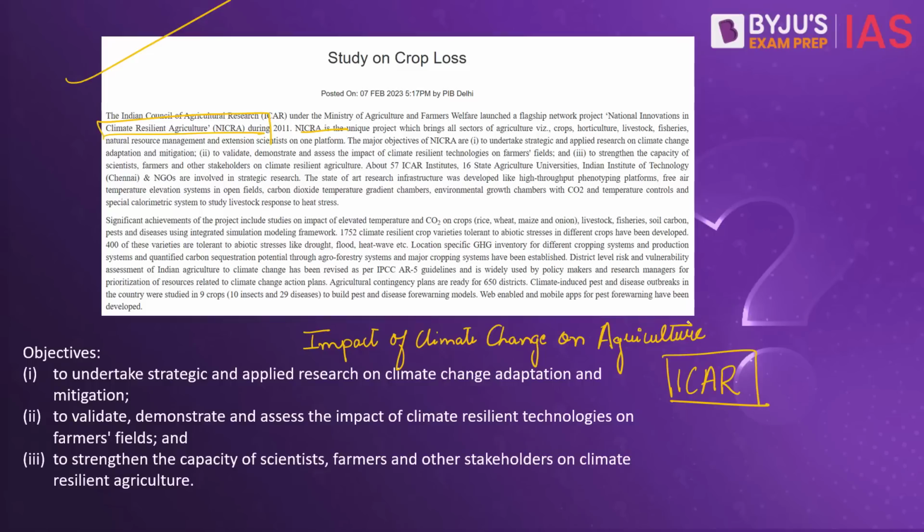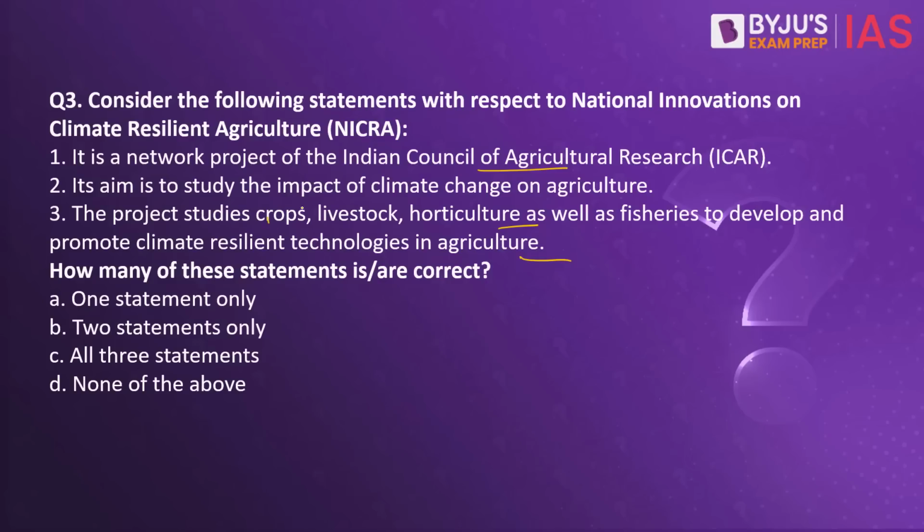Why is this being done? This is being done to develop and promote climate resilient technologies in agriculture which will address vulnerable areas of the country. So the aim is to focus on helping those districts and regions in India which are prone to extreme weather conditions like droughts, floods, frost, heat waves, etc. to cope with such extreme weather conditions. So this National Innovations in Climate Resilient Agriculture is a unique project which brings all the sectors of agriculture, that is crops, livestock, horticulture as well as fisheries, on one single platform. It is a network project of the Indian Council of Agricultural Research.